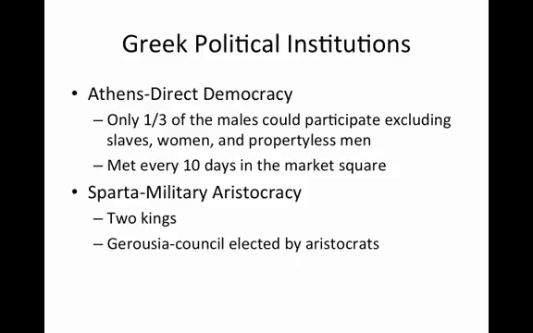Sparta was run with a military aristocracy. There were 2 kings, and underneath these kings there was the Gerousia. This was a council or a senate elected by aristocrats who owned significant amounts of land.